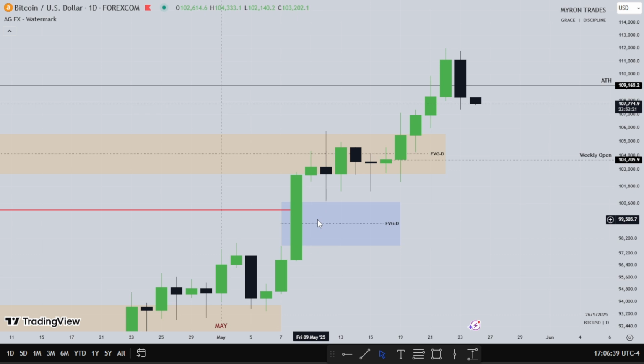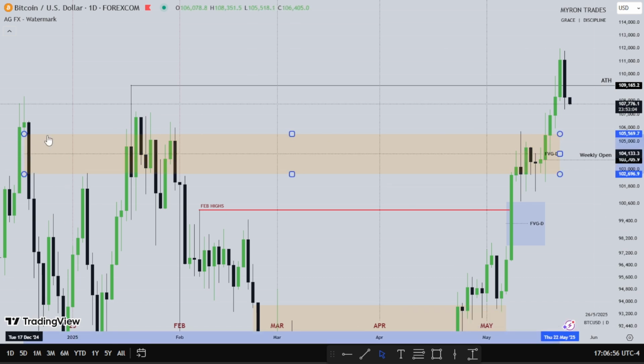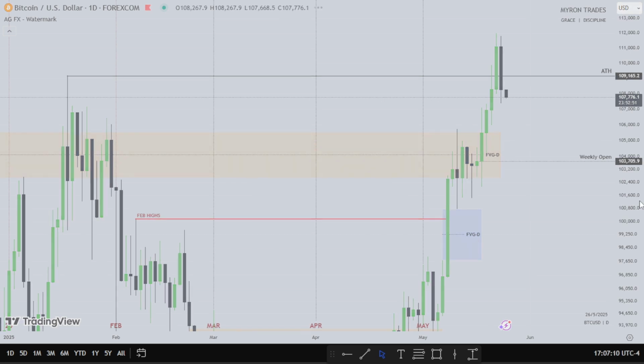I was expecting price to at least trade lower into this fair value gap and go higher. But as you can see, price refused to go down. But instead, we used this present fair value gap as support to go higher. This fair value gap from here. You can see how price is both here as resistance to go lower, then here as support to go higher. So let's get down to the hourly time frame and see how Bitcoin expanded.